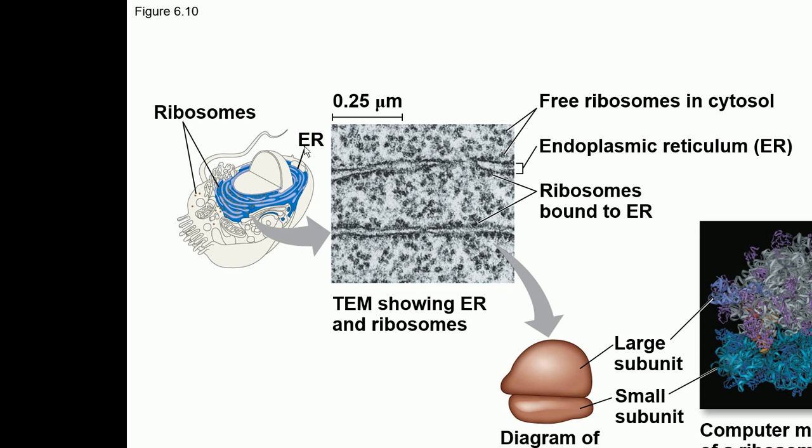So you can see this is an electron micrograph. You can see these are the free ribosomes which are present in the cytosol, and there are some ribosomes which are embedded on the endoplasmic reticulum. So they are the bound ribosomes. And this is the structure of the ribosome. The ribosome has a large subunit and it has a small subunit.